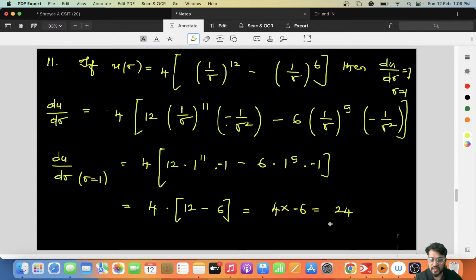So this is 4 into minus 6, minus 24 will be the right answer, because it is 1 to the power 11, so minus 1 comes at both places. Yes or no, guys? Minus 24 will be the right answer.